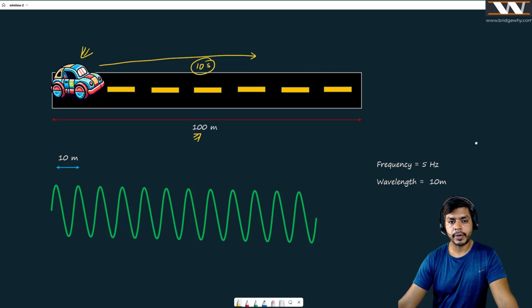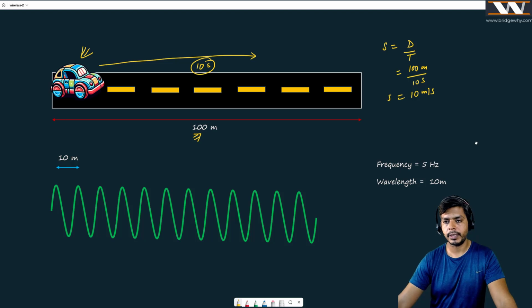If that is the case, and I want to calculate the speed of this car, speed is equal to distance upon time. You all know about it, right? The distance here is 100 meters and time is equal to 10 seconds. Then basically we can reach that its speed is 10 meters per second. We all know about it, right?